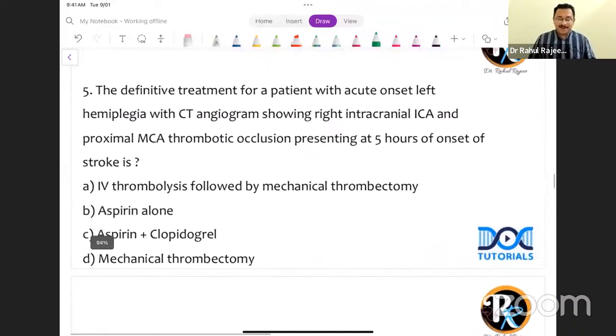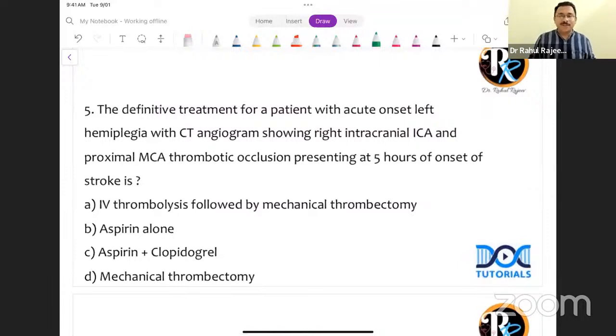Right. Question number 5, the definitive treatment for a patient with acute onset left hemiplegia with CT angiogram showing right intracranial ICA and proximal MCA, that is, middle cerebral artery, thrombotic occlusion presenting at 5 hours of onset of stroke. See, what you should understand is this is a case of acute stroke. Patient is having a hemiplegia and you can see the angiogram is showing occlusion of which blood vessel? The intracranial internal carotid artery and the proximal part of middle cerebral artery. Now, what does that mean? It means that there is evidence of LVO.